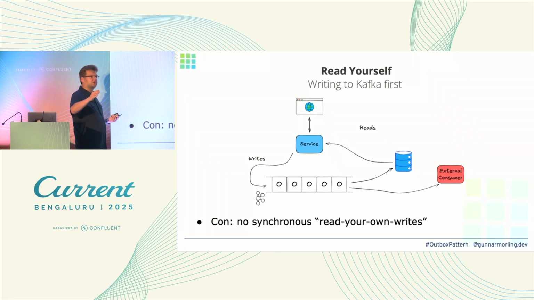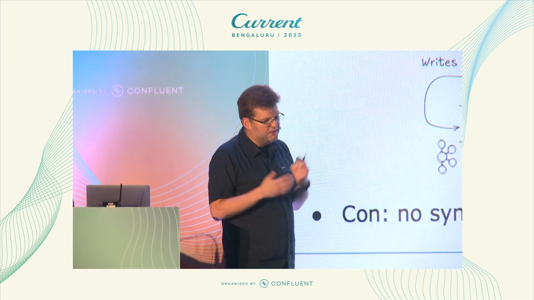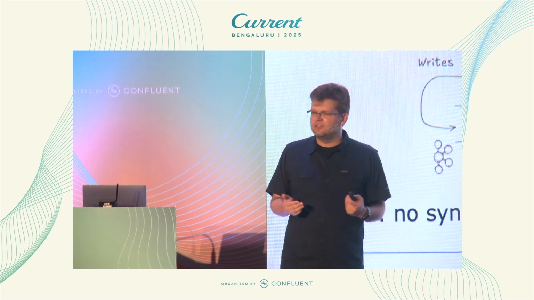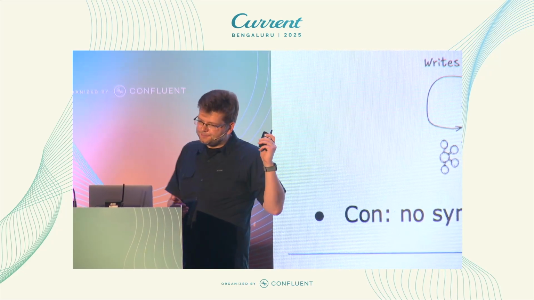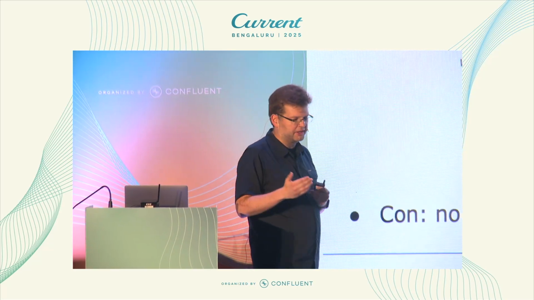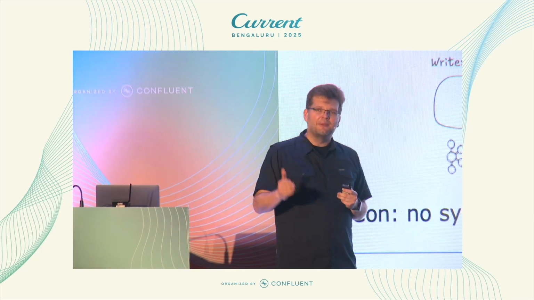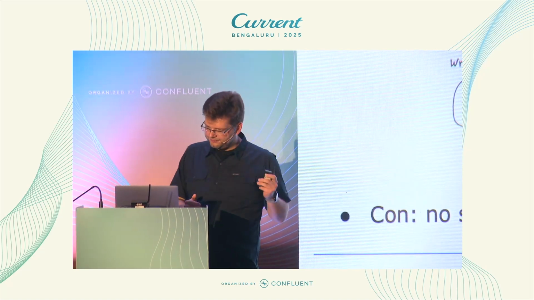You place your purchase order, and the next second you go to the list of all your purchase orders, and your order doesn't show up. So it's a weird user experience. And again, there are ways to work around this with caching and all this good stuff, but it just increases complexity. And also, if you want to think about things like how would you implement unique constraints with this sort of architecture, it can become very complex very quickly, and I would generally not recommend it.